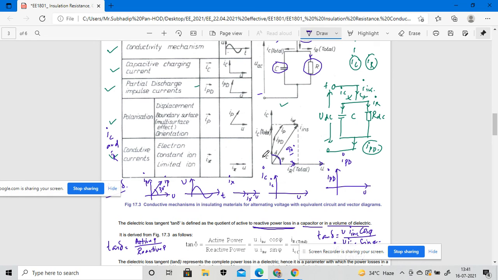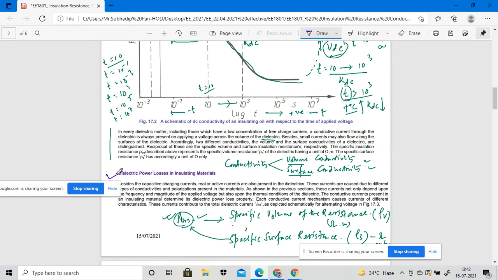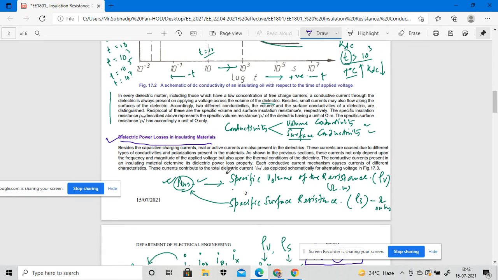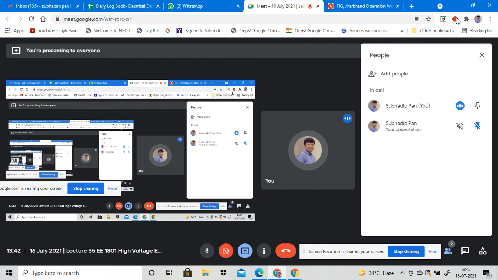From there we have to calculate my power losses using these four different currents. Here we take into consideration the dielectric power losses for the insulating material, using the four different currents, in the liquid dielectrics obviously.